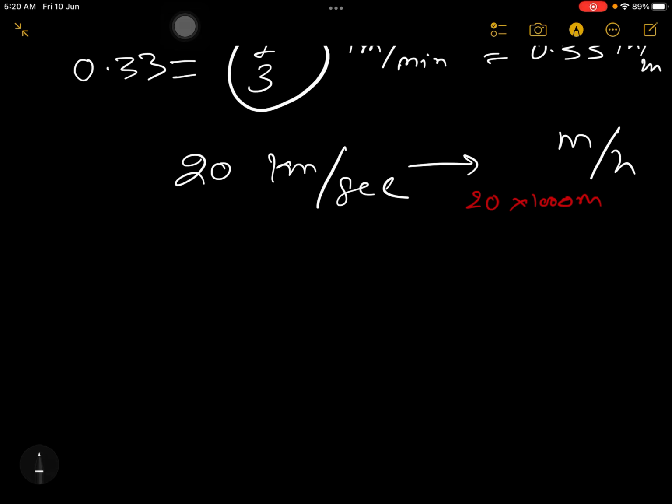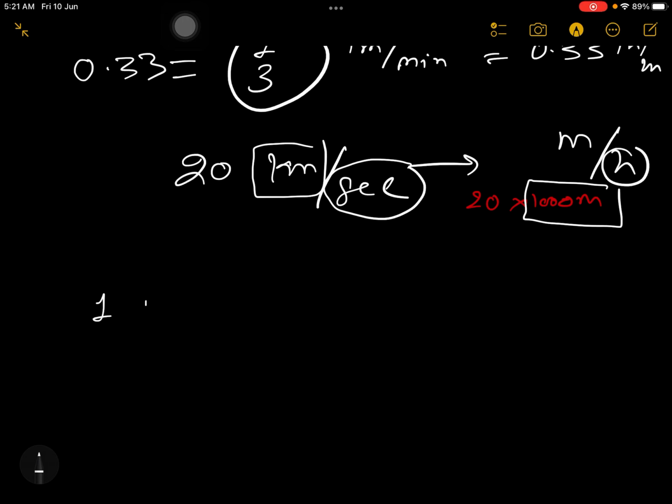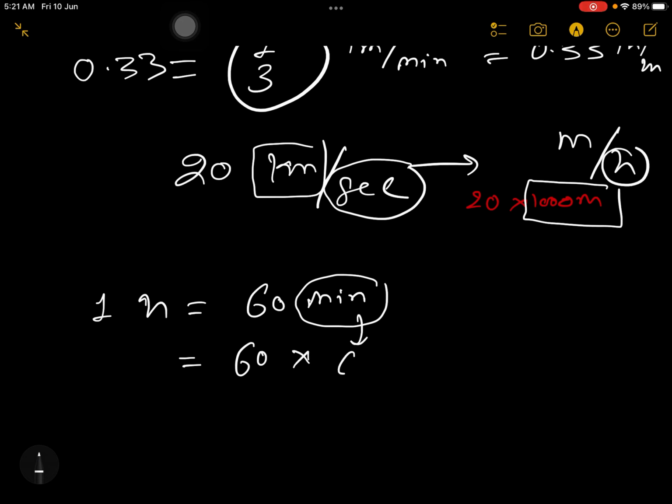See here, what I'm saying is, this kilometer you have converted into meter because you know the direct formula. But many students are confused about how to convert second into hour. So always remember, in 1 hour you have 60 minutes, and in a minute you have 60 seconds. See how I'm replacing this minute, I'm writing it as 60 seconds.